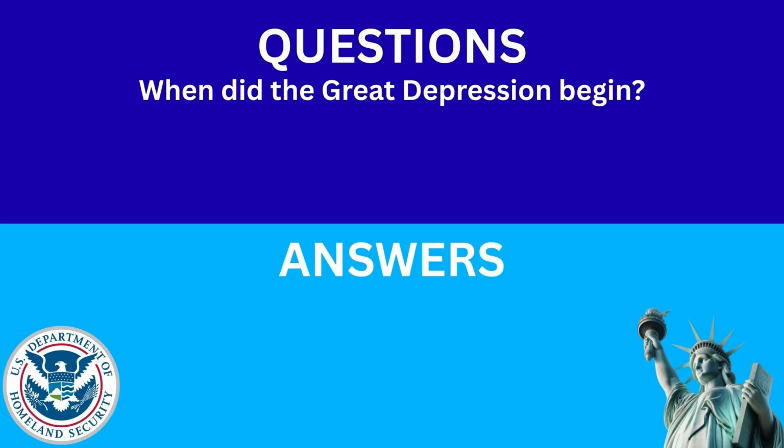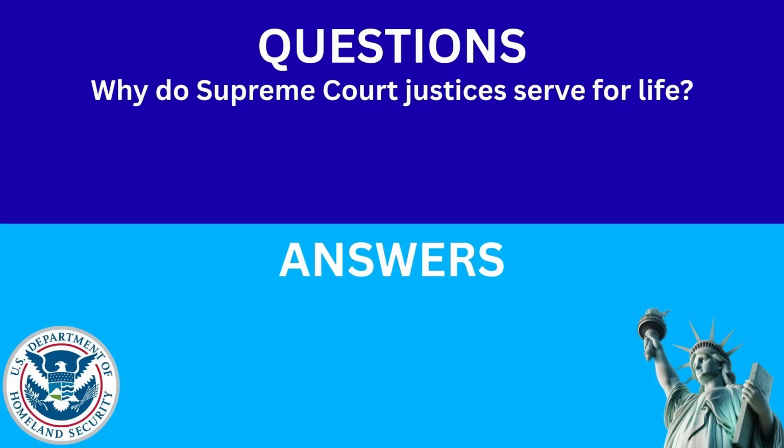When did the Great Depression begin? The answer is 1929. Why do Supreme Court justices serve for life? The answer is to be independent of politics.